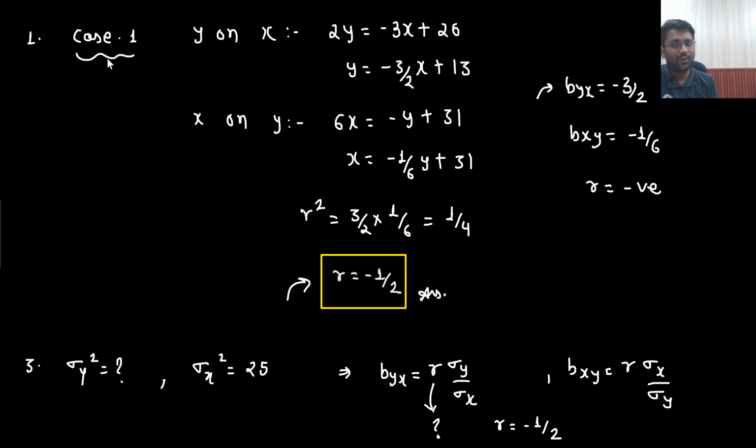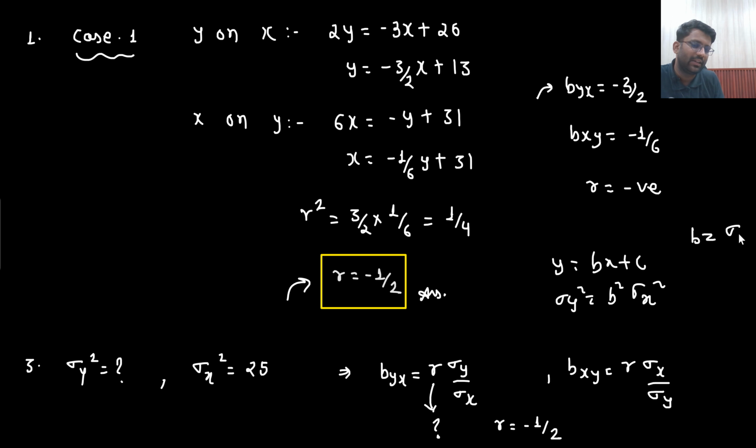So here first you need to make this case. Then if this case is not matching, you will make case 2. From there you will find the value of r and the value of byx as well, and then you will have to apply the formula. Which formula? byx equals r into sigma y by sigma x. How to remember this formula? Simply by the equation, y on x. If I take the variance on both sides, I should get b square sigma x square. But sir, this step is wrong. But from here I can see one thing. It is coming out to be sigma y by sigma x multiplied with r.